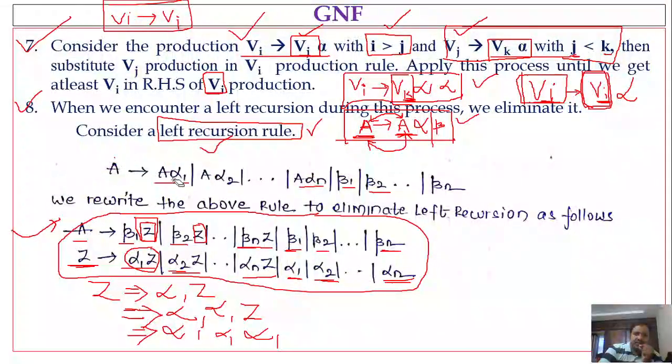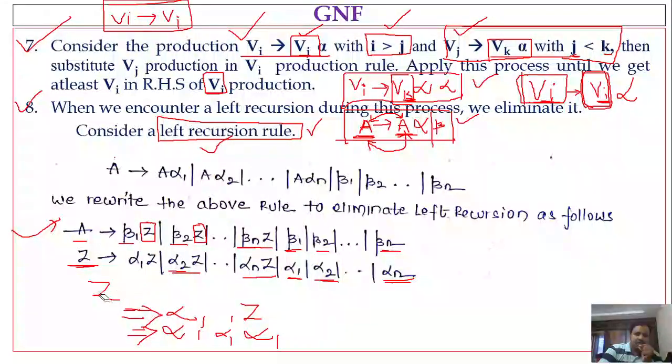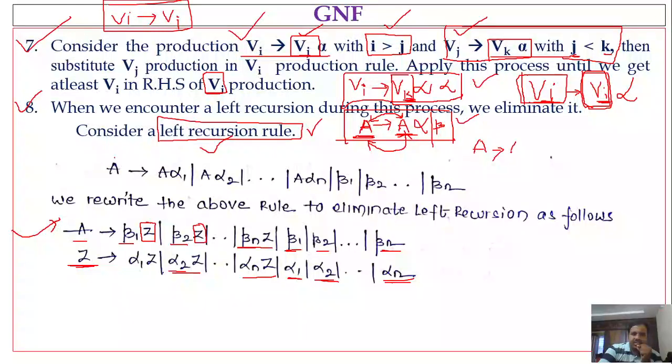If you have a clear idea on how to write a left recursive rule in a non-left recursive way, you can solve any problem. So let me consider one example. Capital A denotes capital A, small a, or capital A, small b, or small c, or small d.